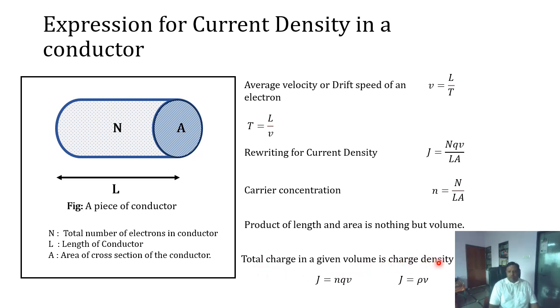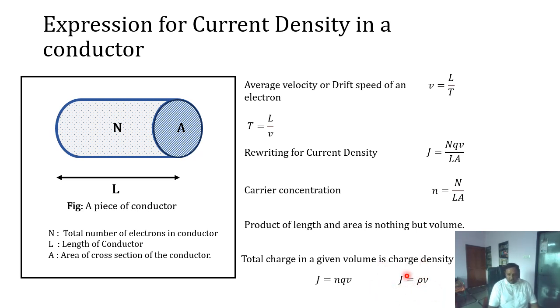The total charge in a given volume, the density rho, is equal to NQ upon LA. Here N upon LA is the number of electrons in a unit volume, that is the electron concentration N, into Q. NQ is nothing but the charge density, which we can consider as rho.